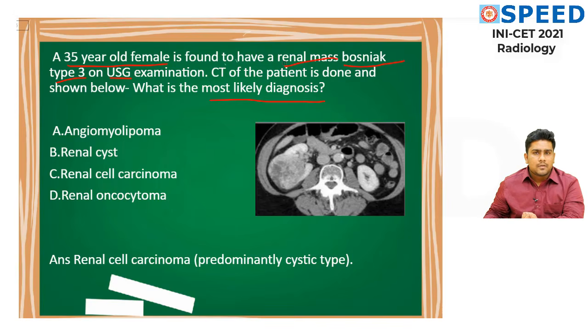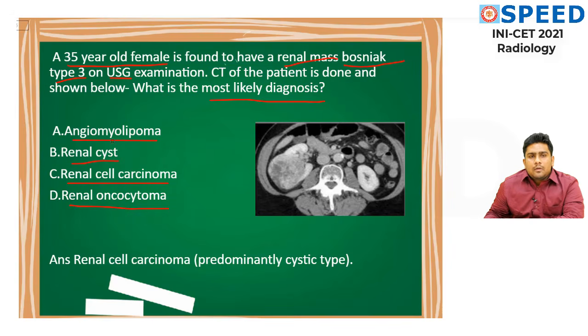Found to have a renal mass, good. Bosniak type 3 makes a significant impact in this question. The options are angiomyolipoma, renal cyst, renal cell carcinoma, renal oncocytoma.